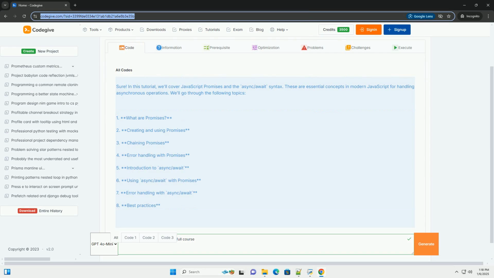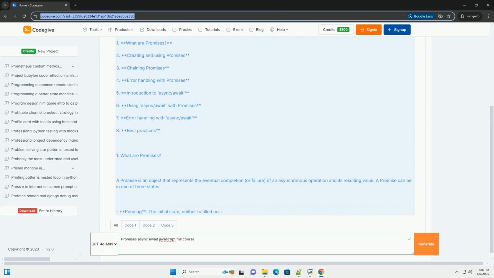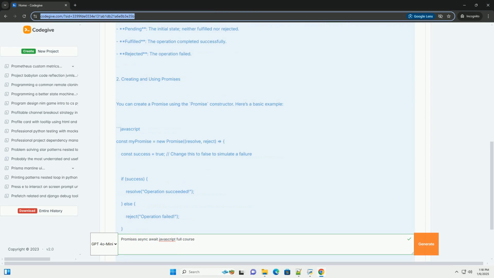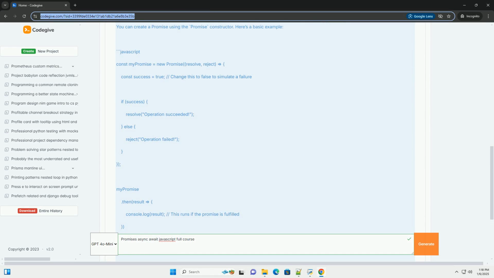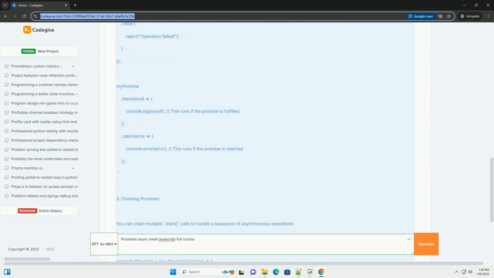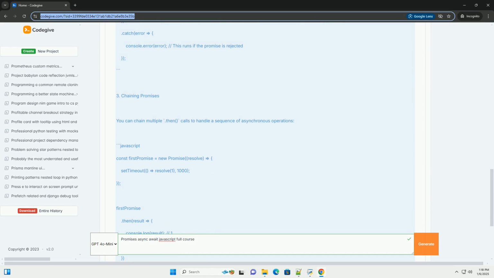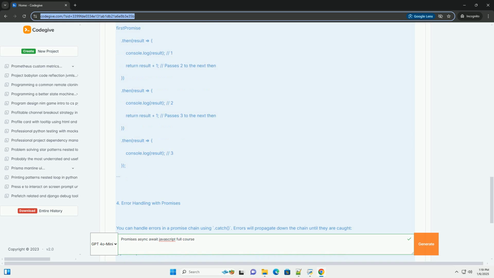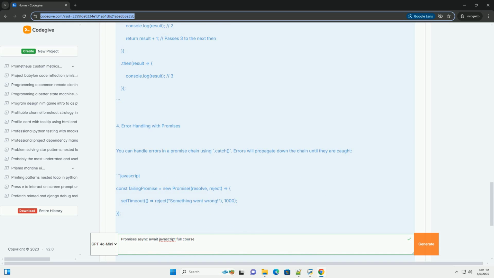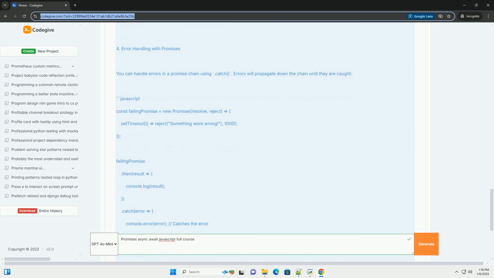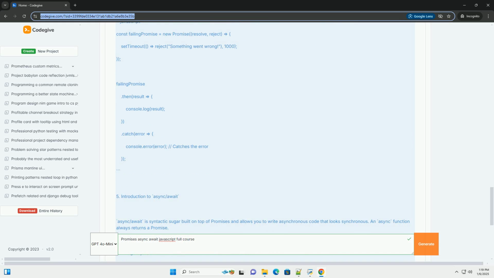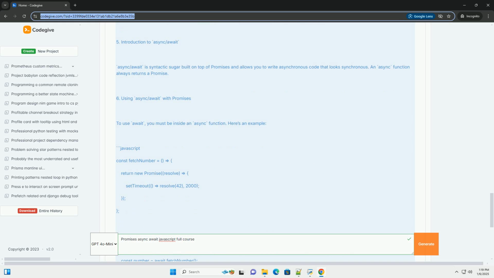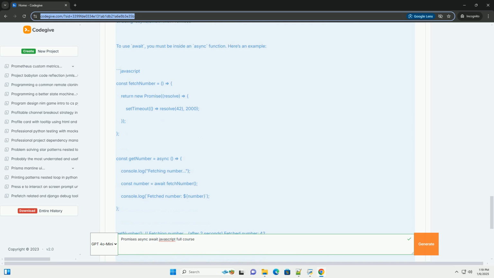Sure. In this tutorial, we'll cover JavaScript promises and the async/await syntax. These are essential concepts in modern JavaScript for handling asynchronous operations. We'll go through the following topics. 1. What are promises? 2. Creating and using promises. 3. Chaining promises. 4. Error handling with promises. 5. Introduction to async/await. 6. Using async/await with promises. 7. Error handling with async/await. 8. Best practices.